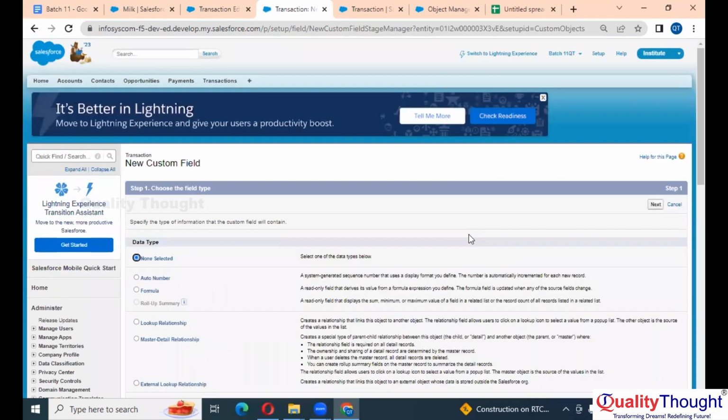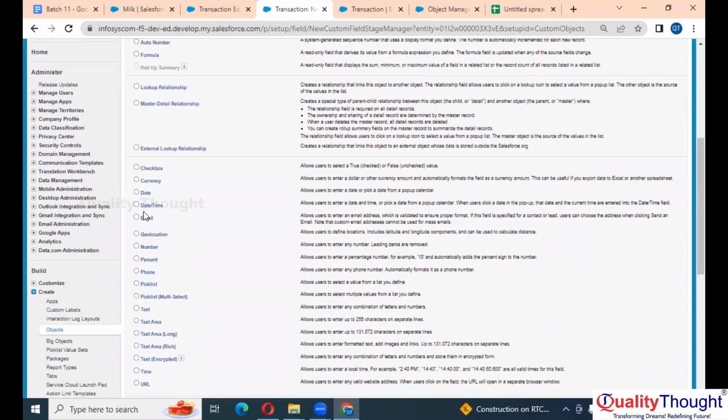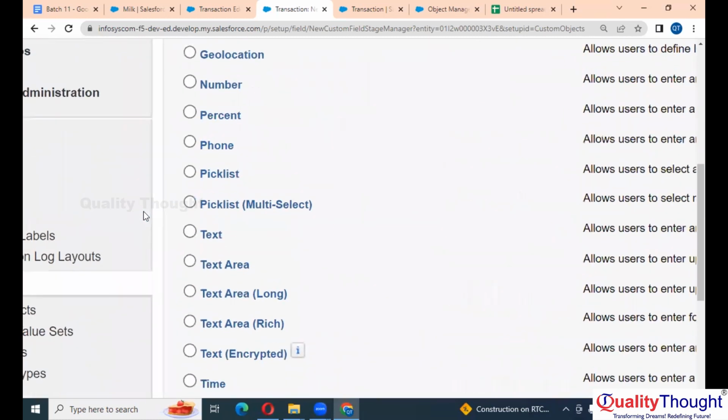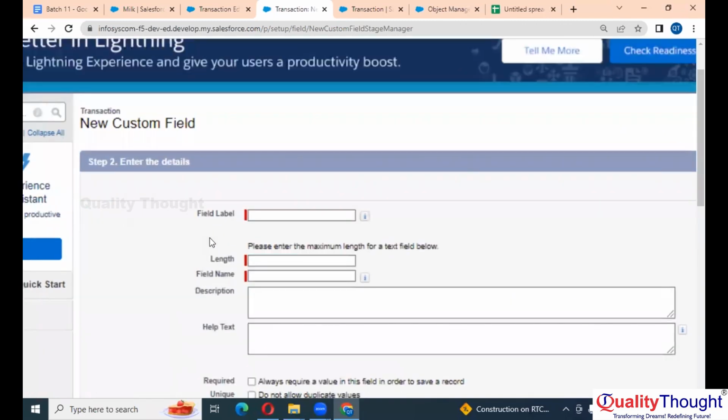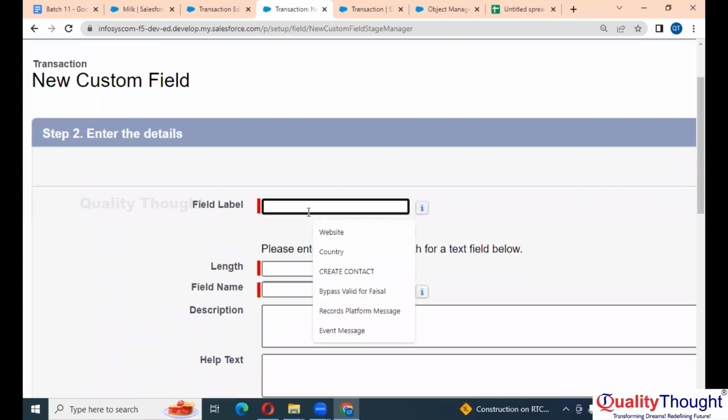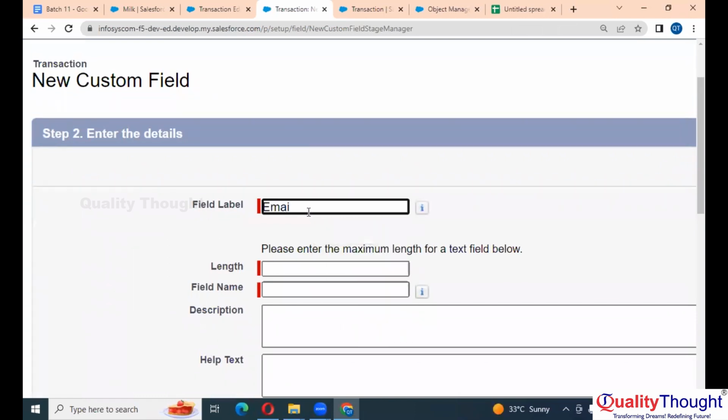Let me also create customer email with the help of text. Let's say customer email 2.